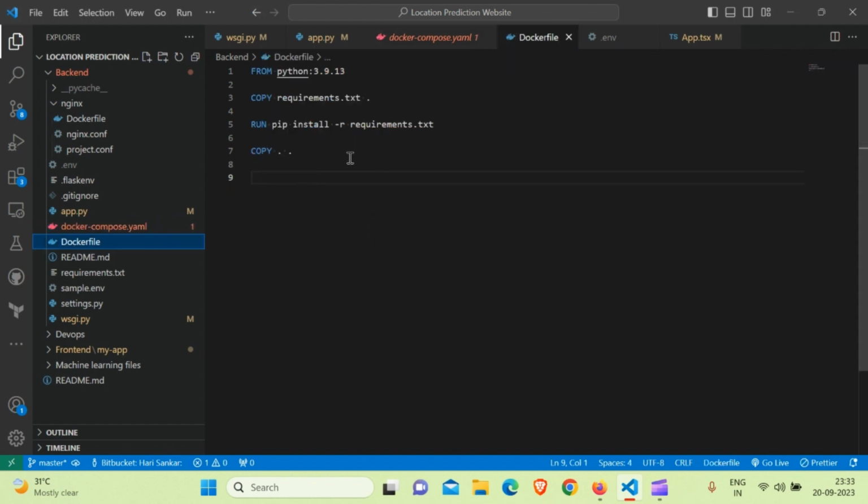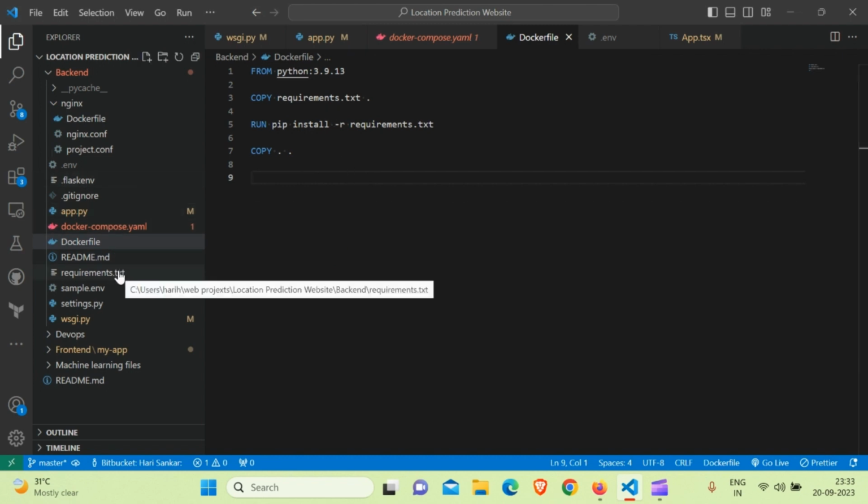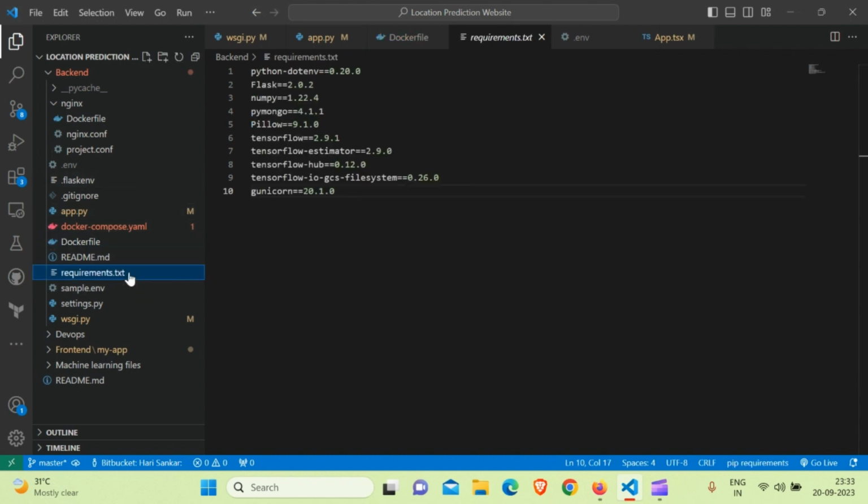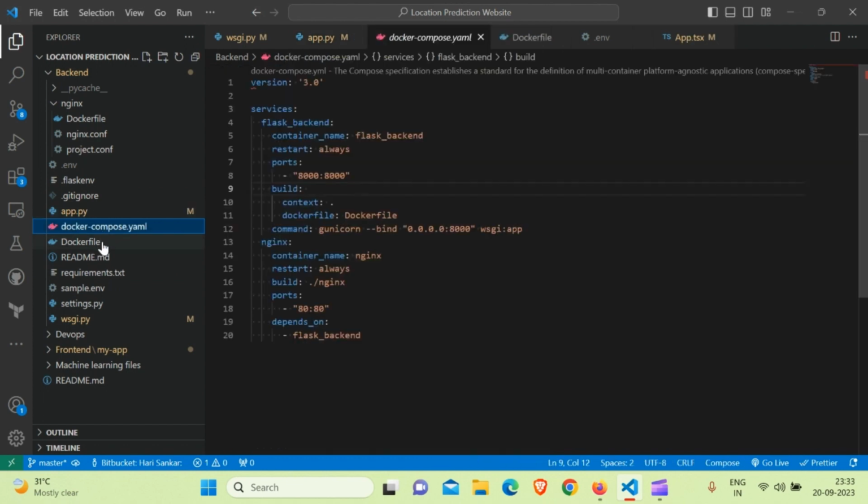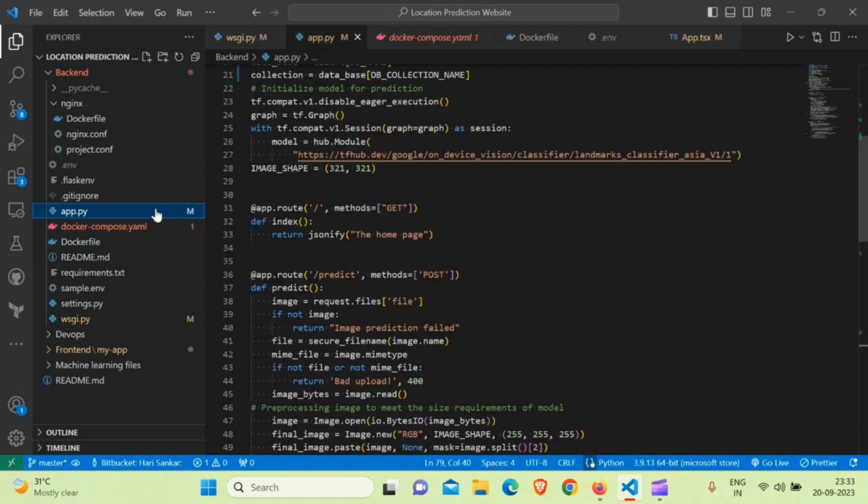So this is the Docker file. We are using Python. It's a simple Docker file. So the Python version, and we are just copying requirements.txt. It's always essential to have a requirements file for Docker containers, so we can install our dependencies in a single go. We are installing our dependencies, and then we use, you see, gunicorn binding 0.0.0.0:8000 and the wsgi app, it will run the application and serve it using Nginx, which can be accessed.